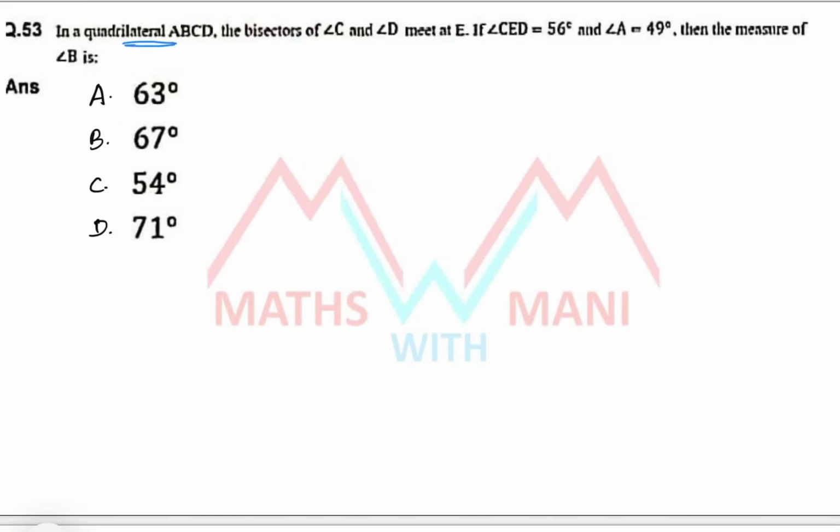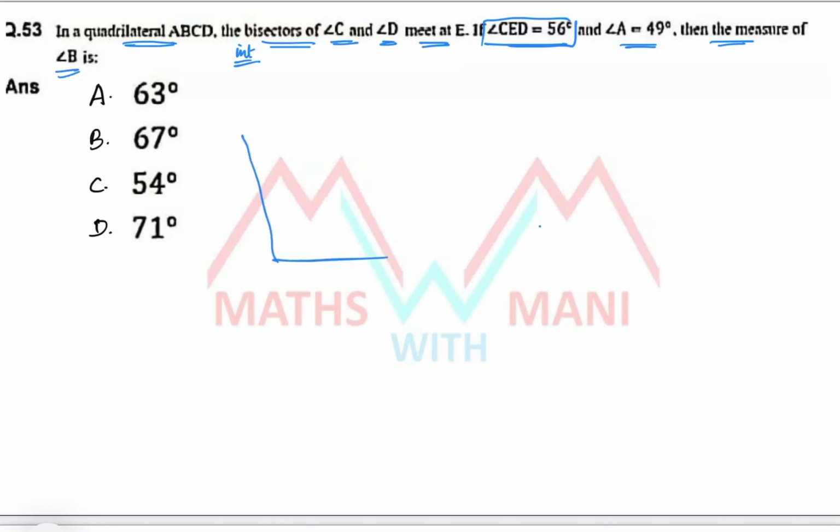In a quadrilateral ABCD, whenever bisectors are given, we can take internal angular bisectors. If it mentions external angular bisectors, then only you can take external. Otherwise, you have to take internal only. Here he was not mentioning anything that is internal or external, so you have to take internal. Internal angular bisectors of C and D meet at E. If angle CED is 56 degrees and angle A is 49 degrees, then find the measure of angle B.